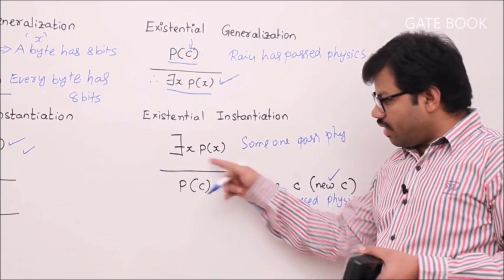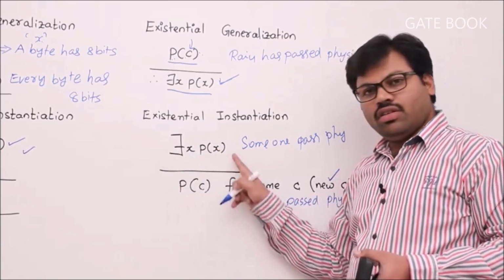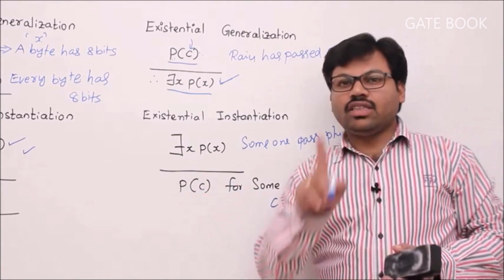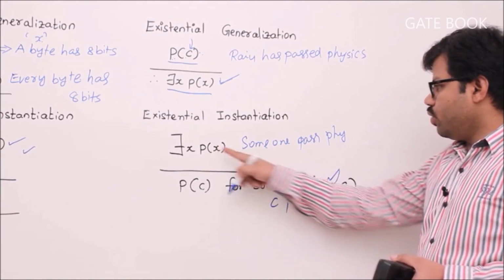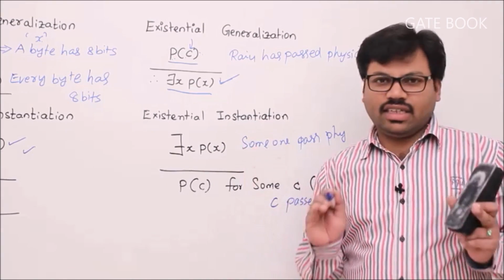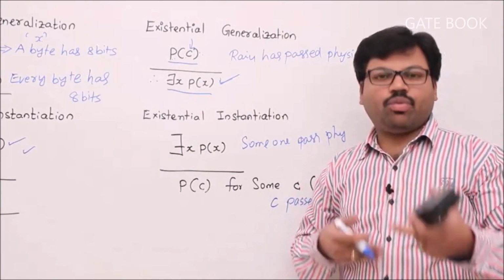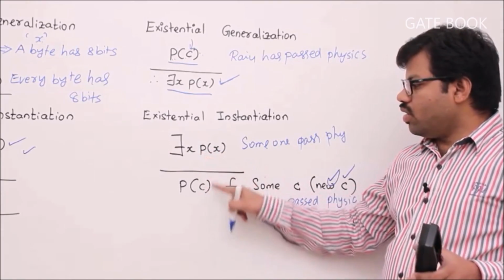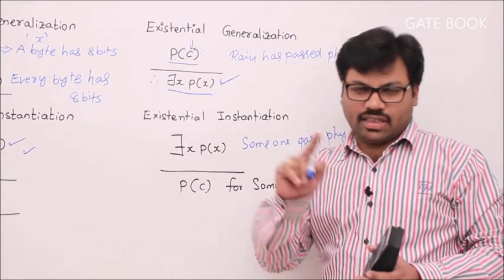I will tell you what it means. Whenever you want to use this rule, from there exists x P of x, if you want to conclude P of C, that C should be a new constant. Every time when you use this, we have to introduce a new constant. Don't take the existing constants in the proof. These are all things we use in theorem proving. In those proofs, when you use this rule, this C should be a new variable or constant. Example I will tell you.